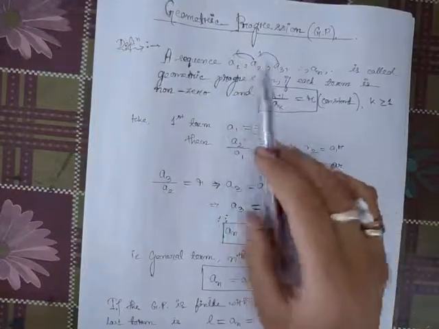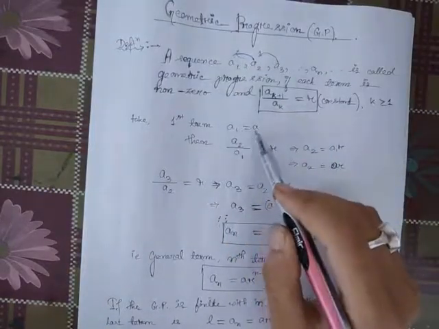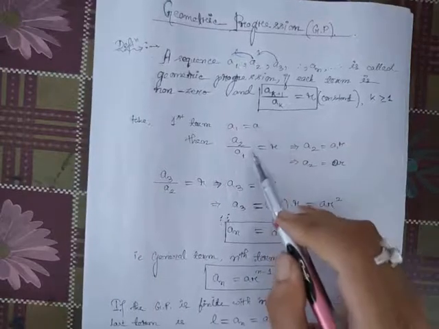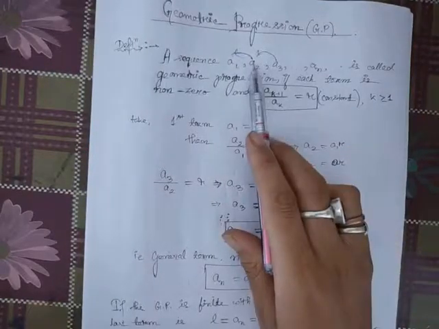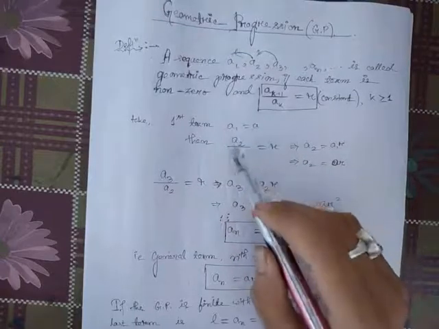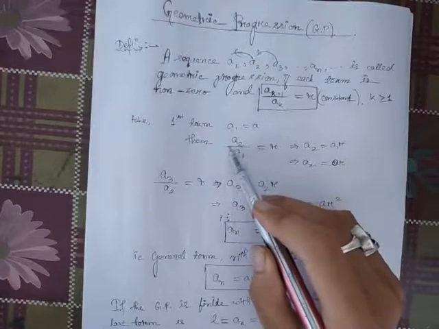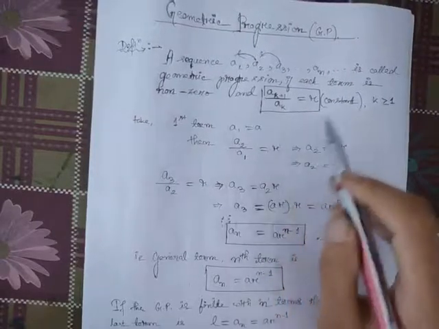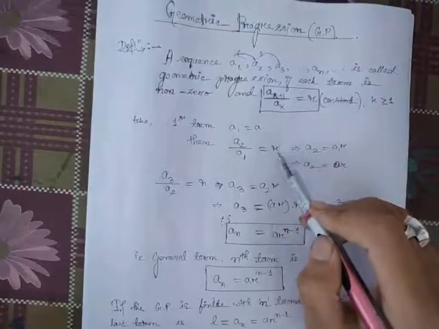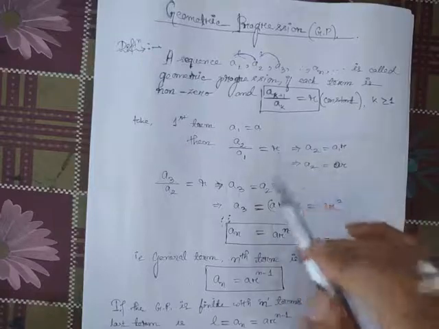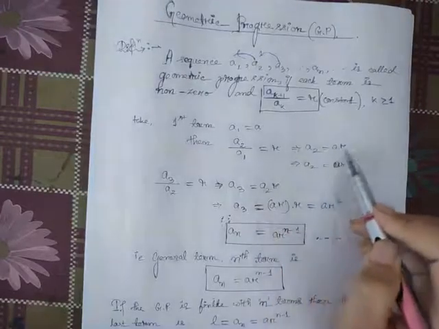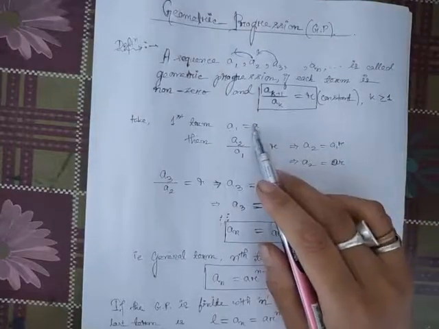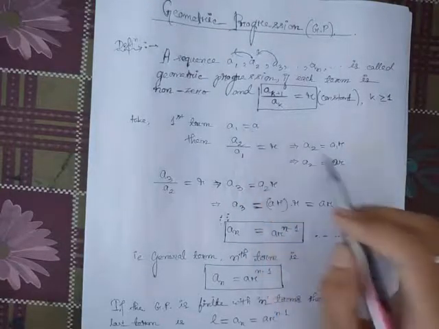Here, if we take a as the first term a1, then a2 is our second term. As we know, the second term divided by the first term is the common ratio r. Then a2 equals a1 into r. In place of a1 we take a, so a2 equals ar.